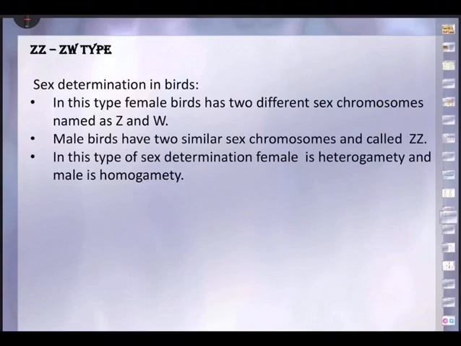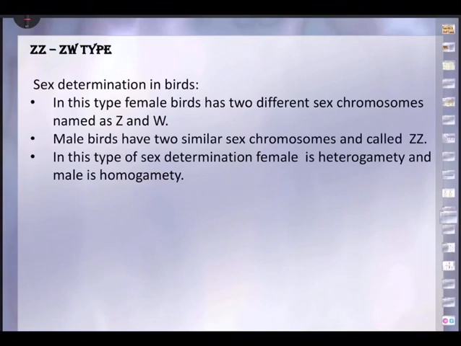In case of birds, sex determination in birds is just quite opposite. That is, the female will be having different types of chromosomes. That is Z and W. Whereas the male has got the same type of sex chromosomes, that is ZZ. What about in insects and mammals?